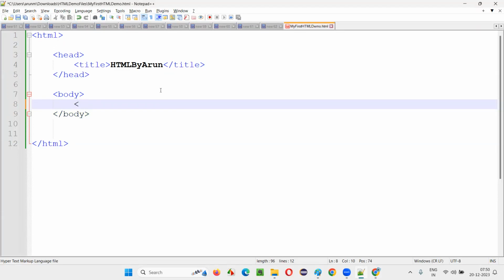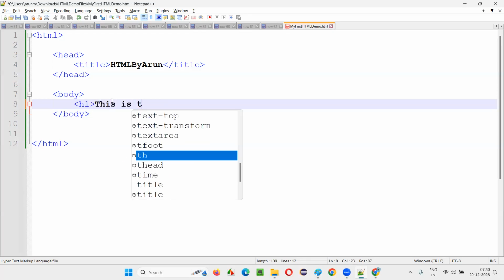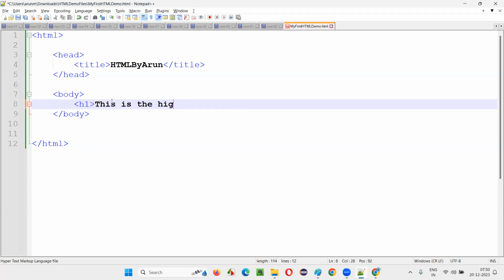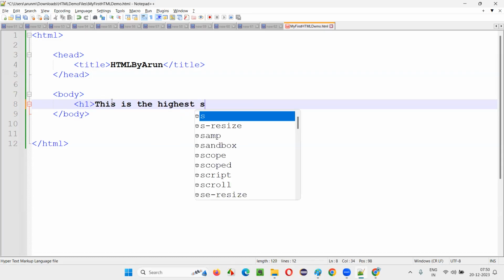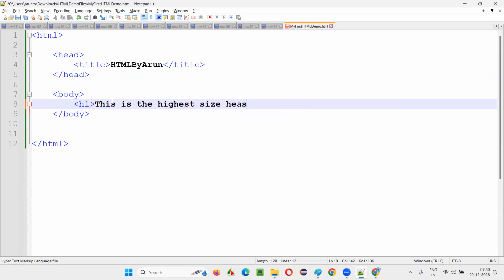For headings, we have heading tags like this. In HTML, for everything there is an HTML tag. The heading having the highest size in HTML is the H1 tag. Slash H1 closes it.